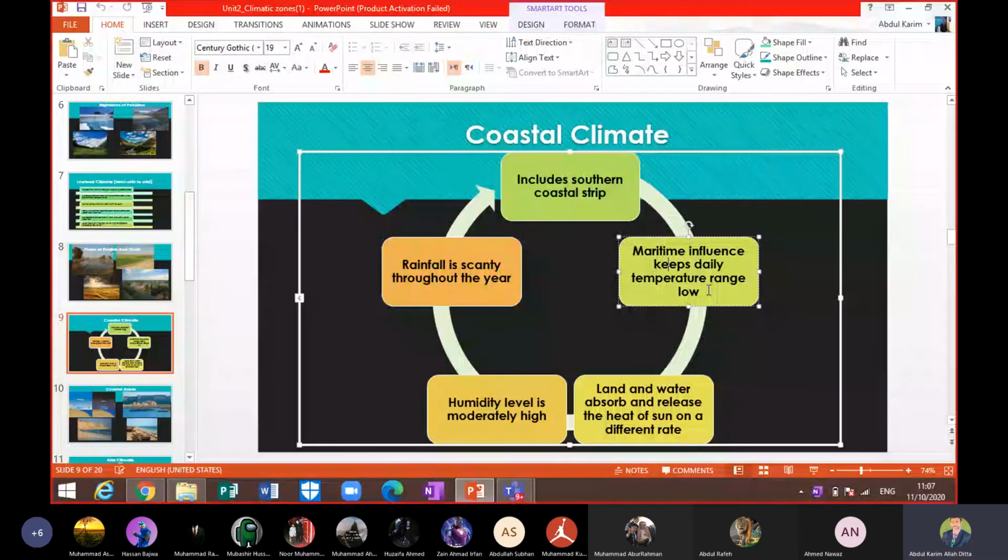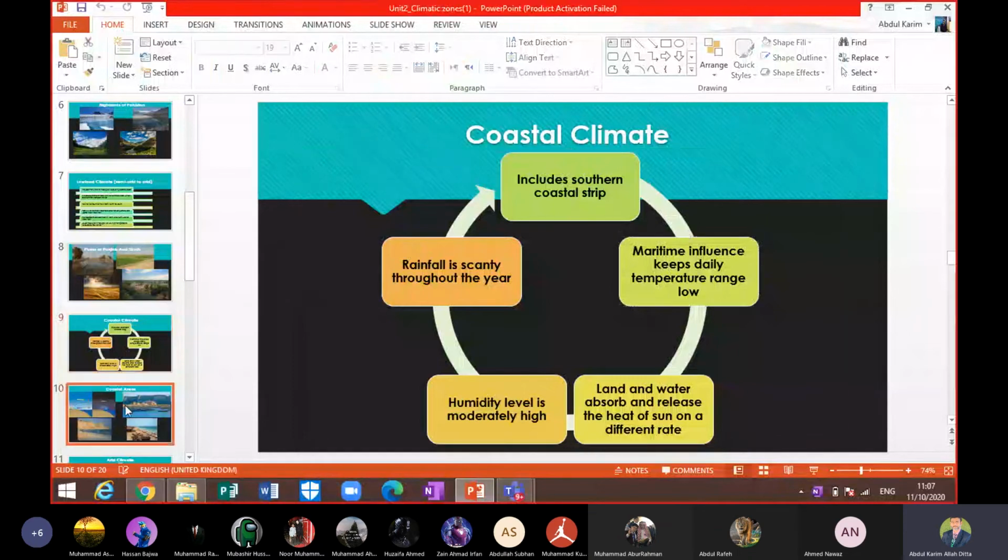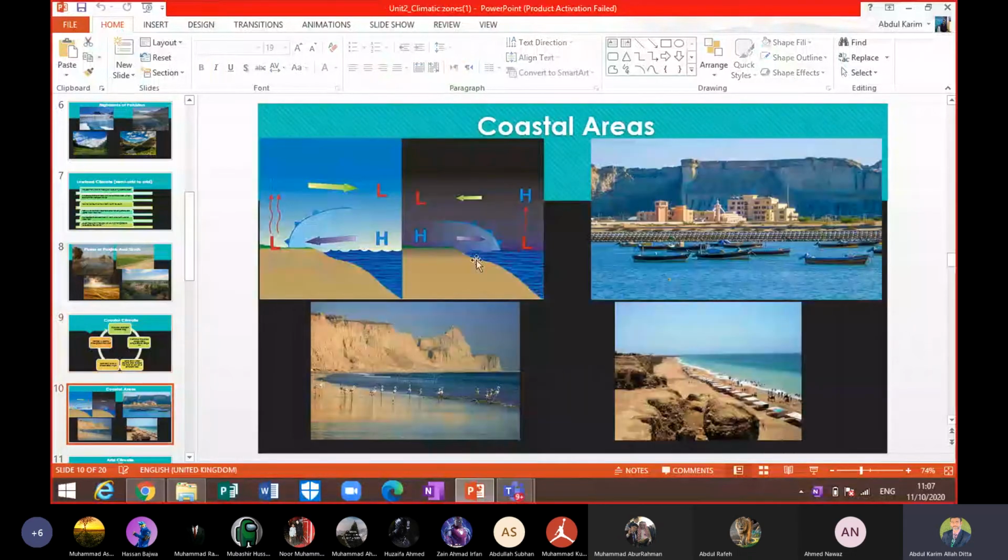I have one diagram here. I think this will explain more, my dear, why we have a moderate type of climate on the coastal areas. You can see at the extreme top left, in one picture we have two diagrams.